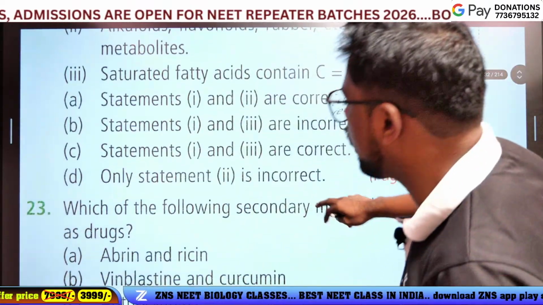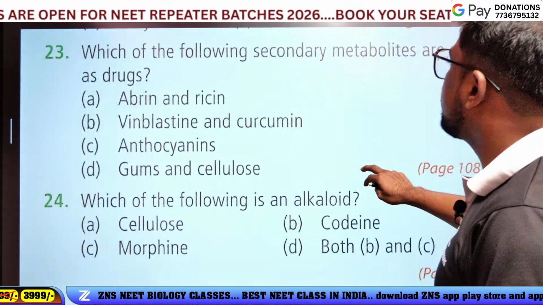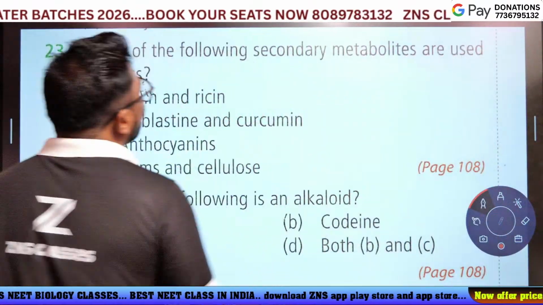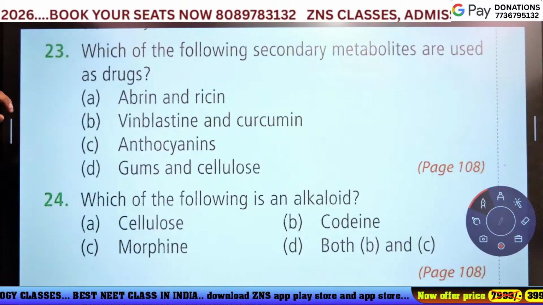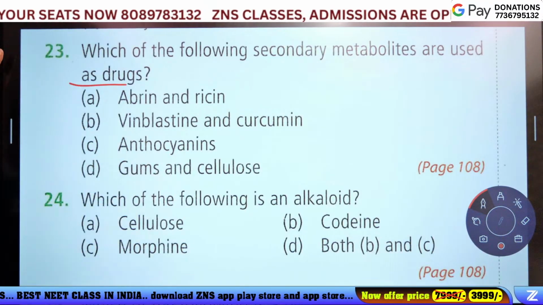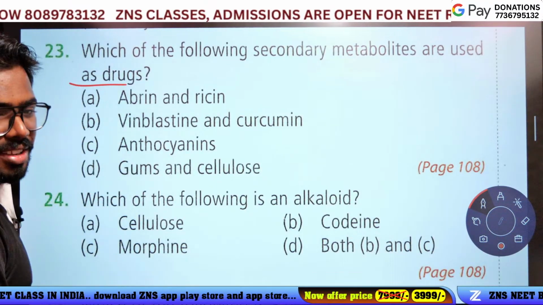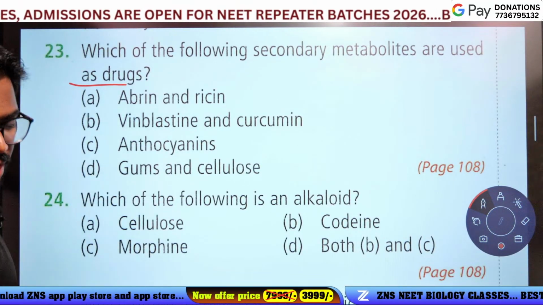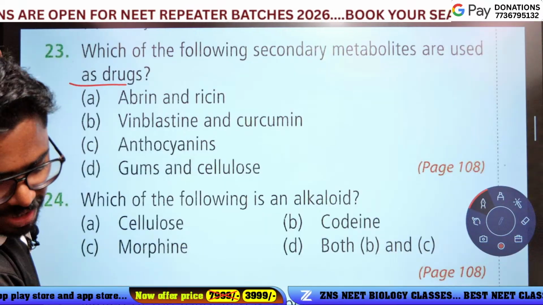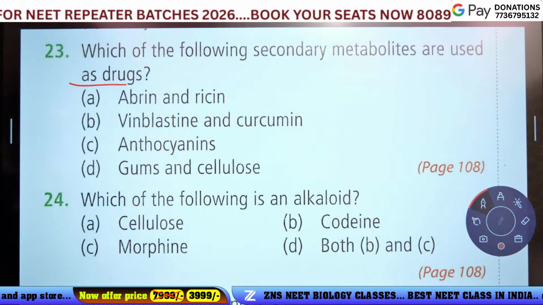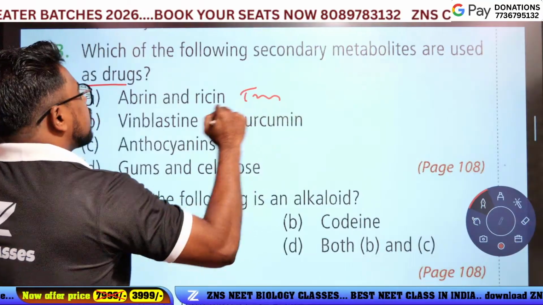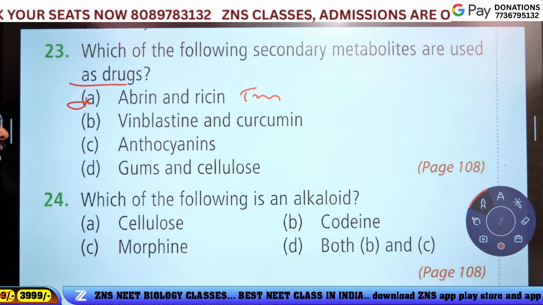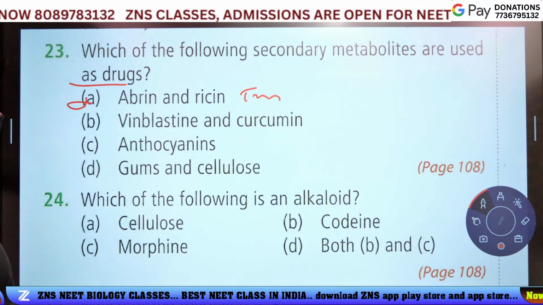Next question. Which of the following secondary metabolites are used as a drug? Which is used for drug? Abrin and ricin, no, they are toxins. Vinblastine, vincristine, yes, it is the answer.